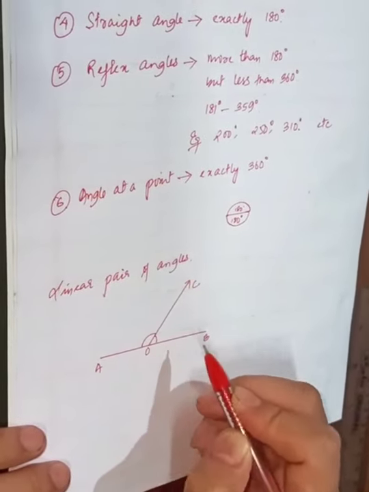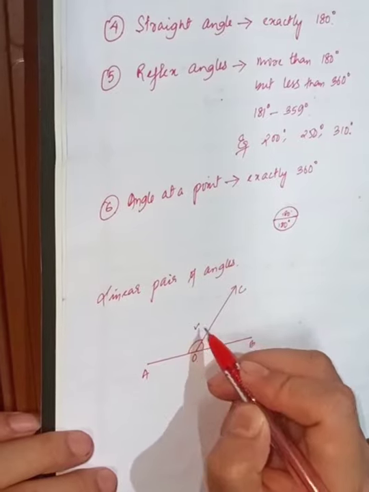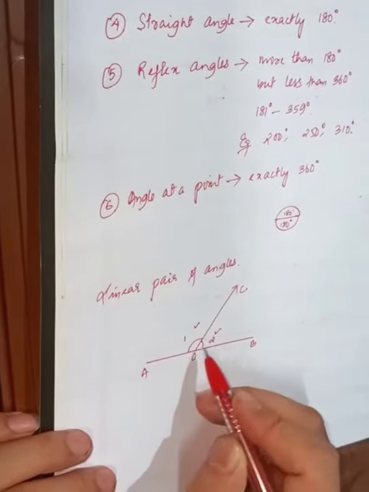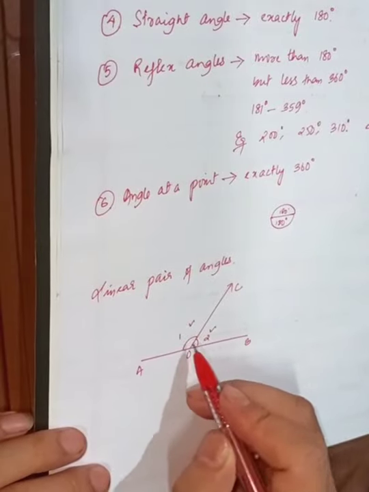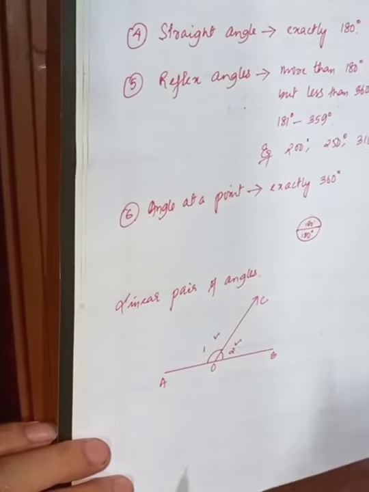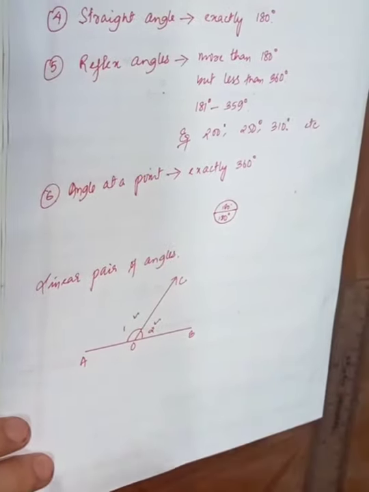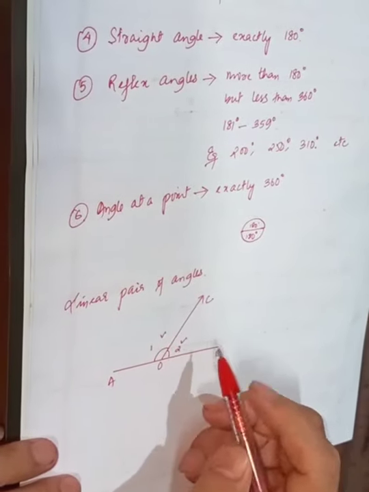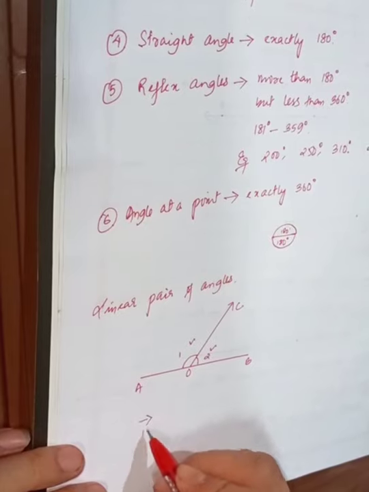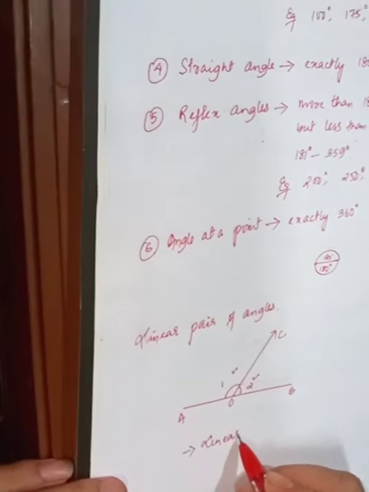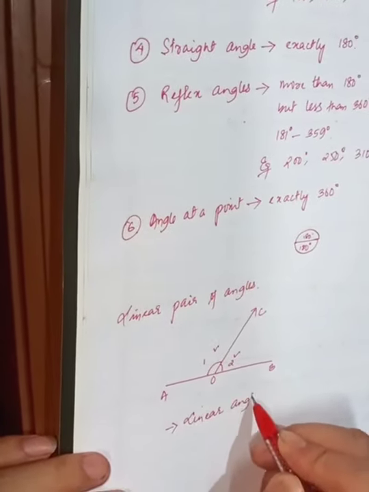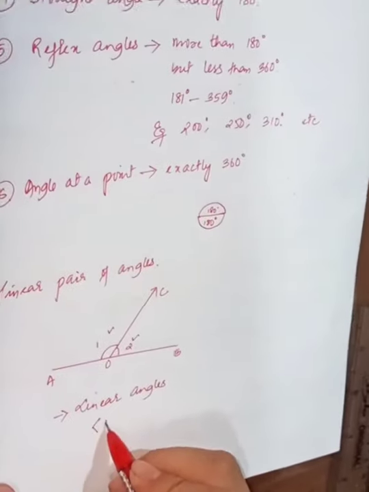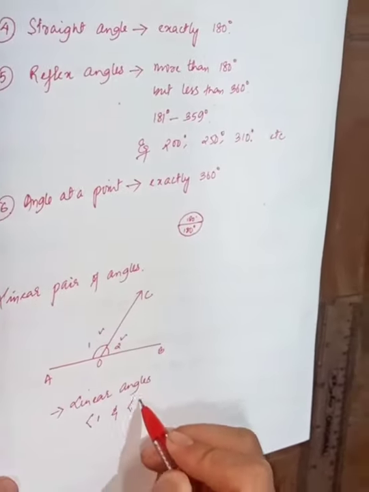these two adjacent angles are known as the linear angle. That is, you can take angle 1, angle 2. Angle 1 and angle 2 are known as the adjacent angles. The term adjacent means the angle that is next to each other. So these two adjacent angles are known as linear angles, that is angle 1 and angle 2.